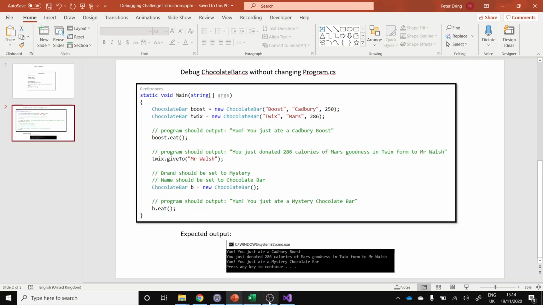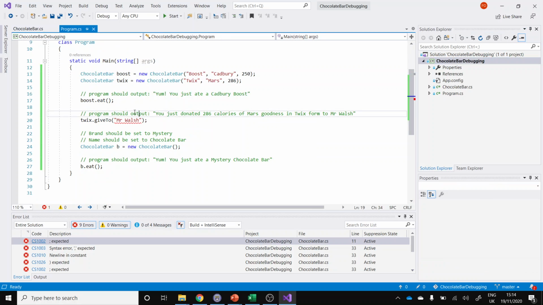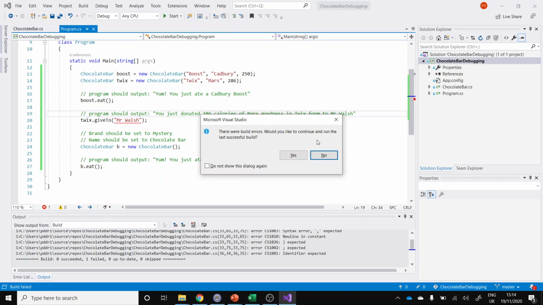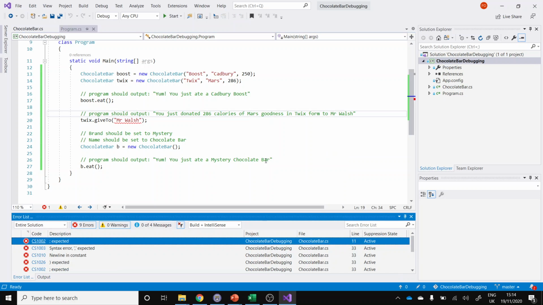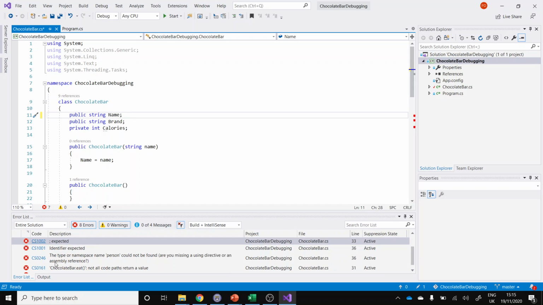Okay, so let's have a look in Visual Studio. When you try and run it, you'll get all sorts of errors. Never press yes, as that will try and load an old version of the compiled program. Do look at the errors list, and you can double click on those errors and it'll take you to the place where Visual Studio thinks the error is. It's not always exactly where the error is, but it's usually pretty good, and it tells you it's on that line or above somewhere. And this first error message is quite helpful. It says semicolon expected. So that's fixed that one.